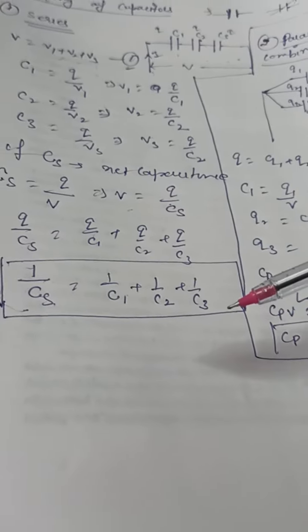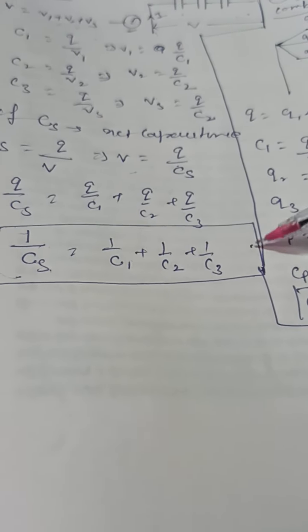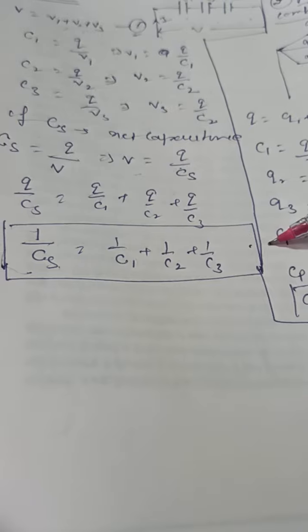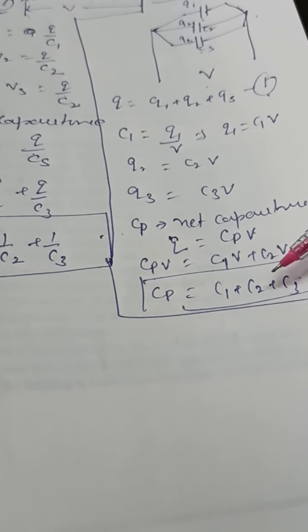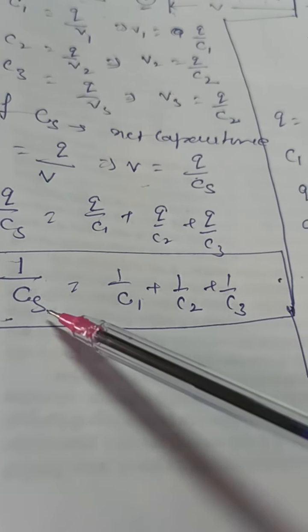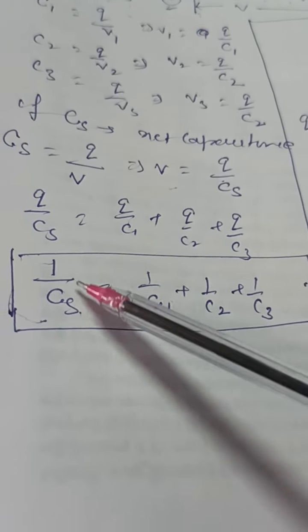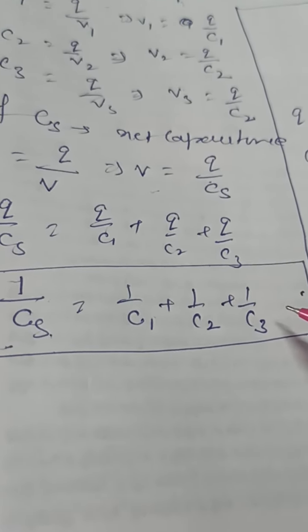So one thing you have noticed here: the results are opposite to the resistors. In case of the resistors, this was the result of the series combination and this was the result of the parallel combination. So don't get confused whenever you are going to use the formulas. In case of the parallel combination, the net capacitance will be equal to the direct sum of the capacitances of each capacitor, and in case of the series combination, the reciprocal of the net capacitance will be equal to the sum of the reciprocals of the capacitances of the capacitors.